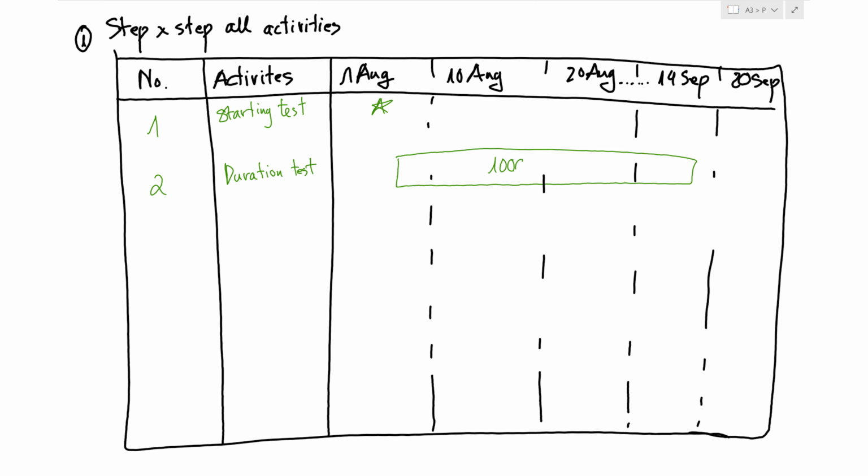and finishing on 14 September. This means 1000 hours. And number 3 means we will finish the test, and we will finish on 14 September. And number 4, we will make the report. And number 5, the activity is we judge whether this test is okay. The judgment will happen on 20 September. It means we will judge whether we can SOP mass production or not. So here is step 1. We already declared step by step all activities.